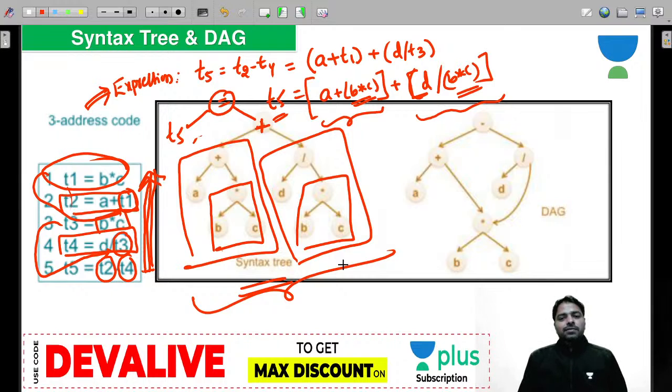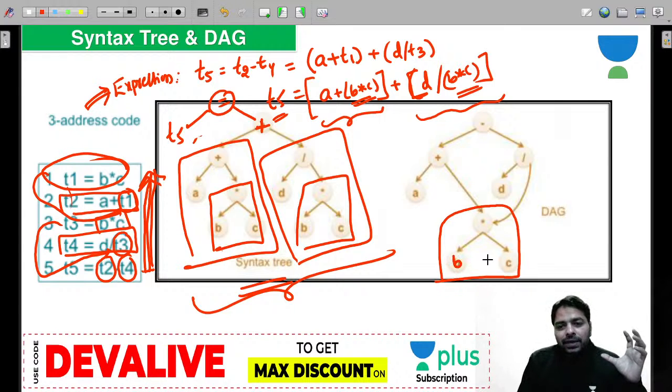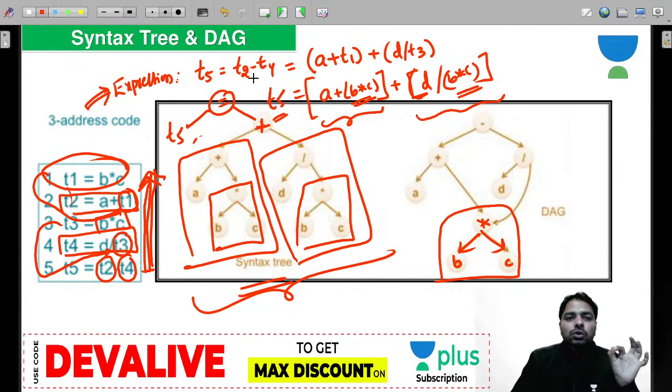Everybody fine? Now, what is the DAG? B star C is only calculated once. You can see that: B, C and star. It's calculated once, that's all, and you want to use it 2 times. You can see that here as well as here, and both times use the same location. This is the location.